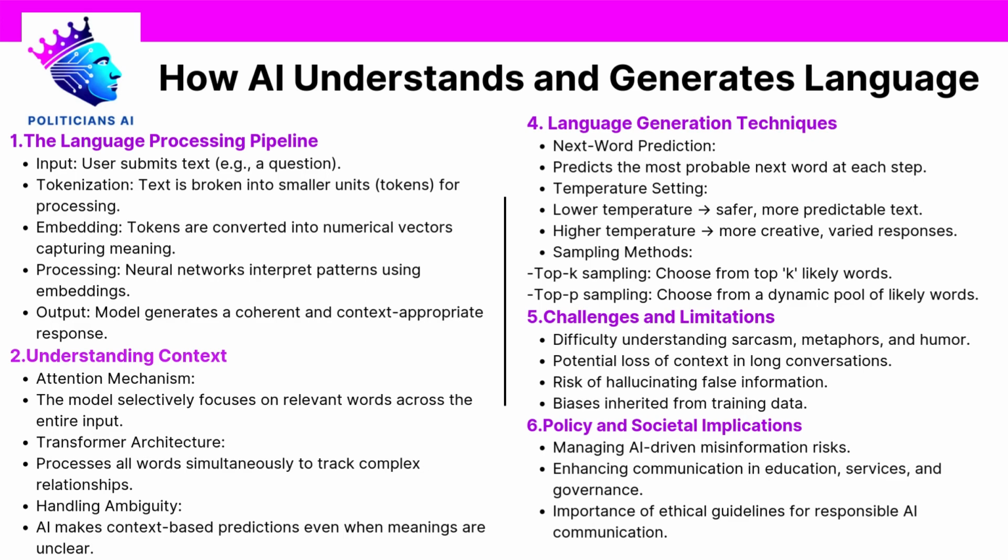Conclusion. To summarize, AI does not understand language in the way humans do. It processes patterns, predicts likely continuations, and generates output statistically, without genuine comprehension or intent. Its strength lies in its speed, flexibility, and ability to handle vast amounts of information. Its weaknesses lie in misunderstanding nuance, losing context, and occasionally inventing falsehoods.